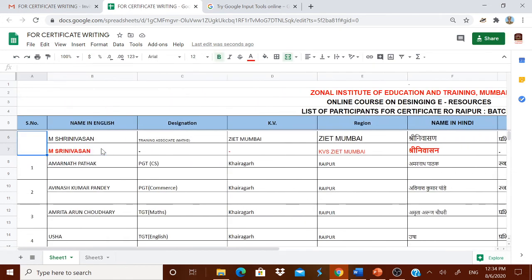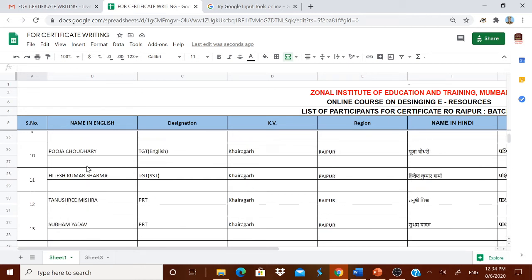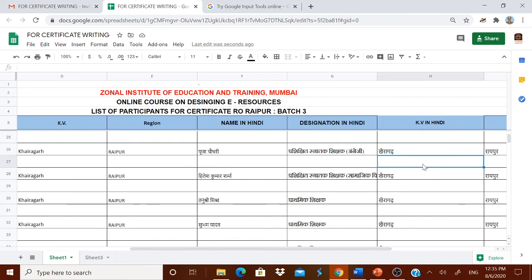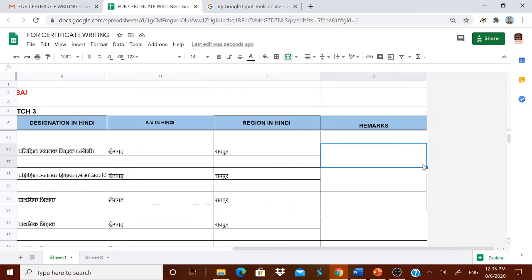Once again I repeat, please scroll down and go to your name. If you have any change in name in English, do it. Your designation, do it. The name of the KV, you do it. In the region, no need to do anything, I hope. Please do it only if there is any correction. Similarly, name in Hindi, then designation in Hindi, KV name in Hindi, and region in Hindi. You check everything. Then after that, in the remarks column, please type checked.